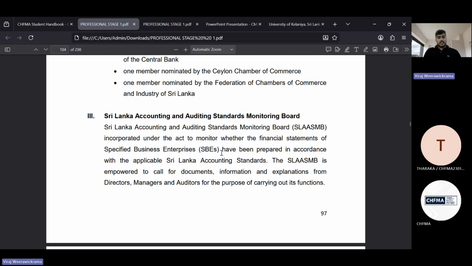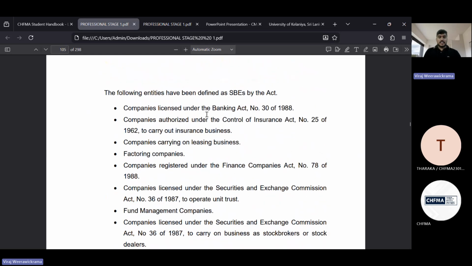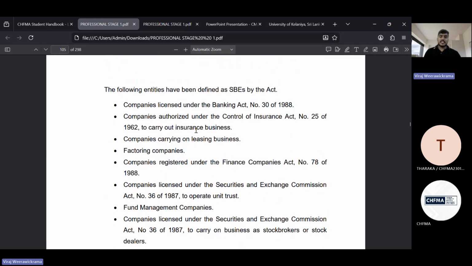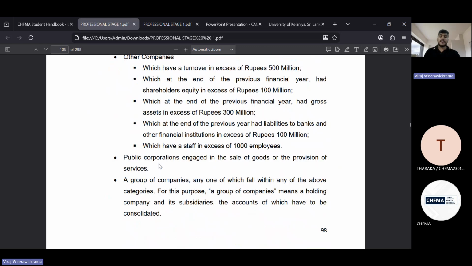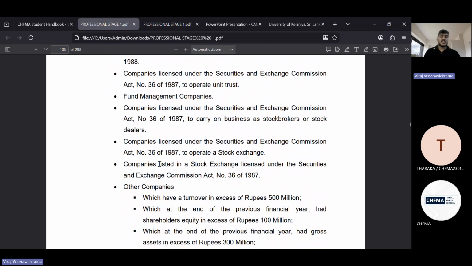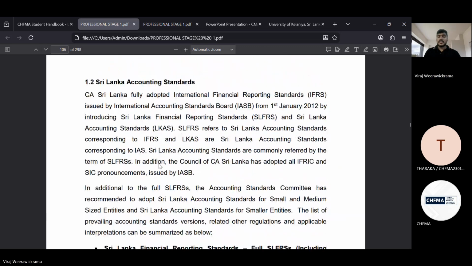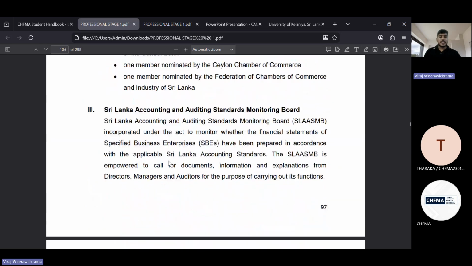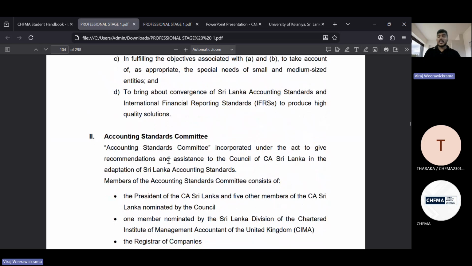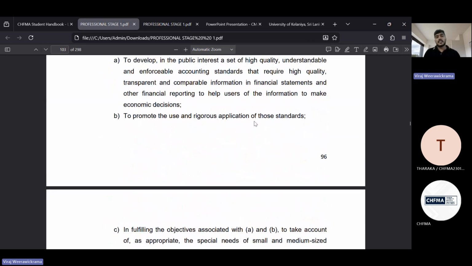Apart from that, we have several acts, such as the licensing of companies under the Banking Act. You can see the legal framework, so go through this list of acts leisurely. Now, what I am trying to do here, when it comes to Sri Lanka Accounting Standards, is show how you can access the updated accounting standards.